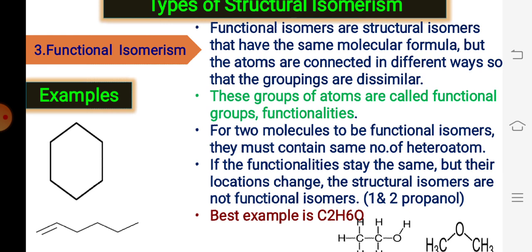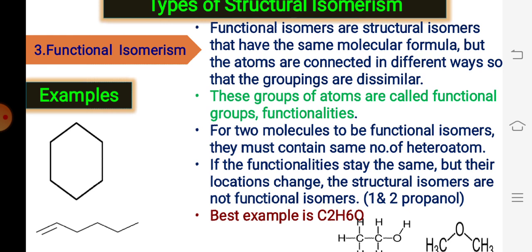Basically a functional group is due to the heteroatom present in it. For two molecules to be functional isomers, they must have the same number of atoms, the carbon and oxygen, etc., but they cannot have the same functional group, they must have different functional groups. And if the functional group stays the same but its location changes, that is called a structural isomer.